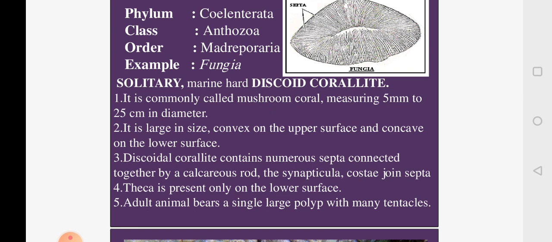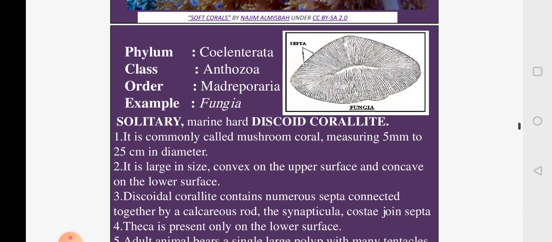So if you look at the adult in the living condition, there will be one single large polyp sitting in the center of this coral, and it puts out its tentacles when it has to feed. So the feature for your observation is, if it looks like a mushroom, you will identify that as Fungia or mushroom coral.